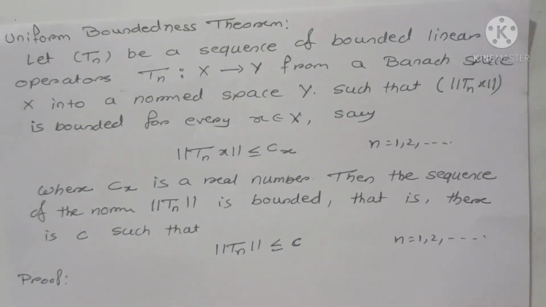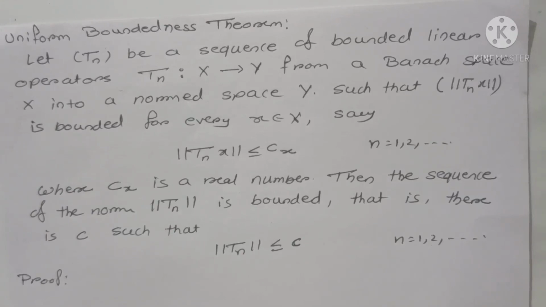Now today in this lecture we see the uniform boundedness theorem. The statement is, let Tn be a sequence of bounded linear operators Tn from X to Y, where capital X is a Banach space and capital Y is a normed space, such that the sequence of norm of Tnx is bounded for every x belongs to capital X.